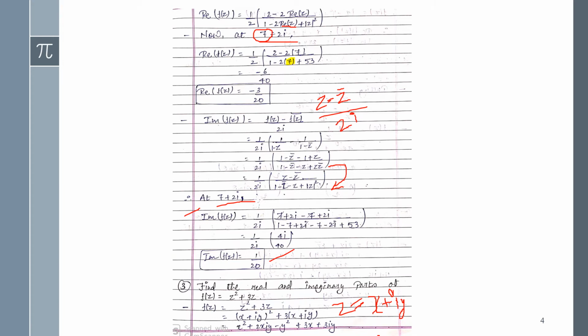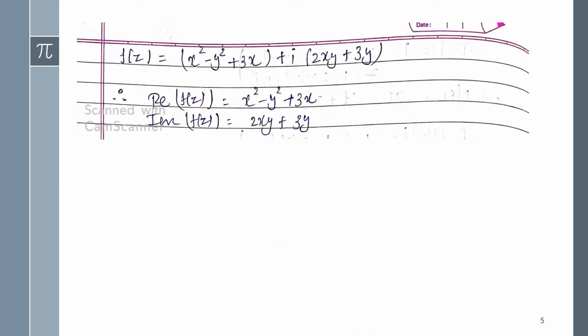Okay, so just do the simplification, and you will get the equation in the form x square minus y square plus 3x plus, taking i common in the bracket, 2xy plus 3y. So this one will be your real part, and this one will be your imaginary part as I have written here.